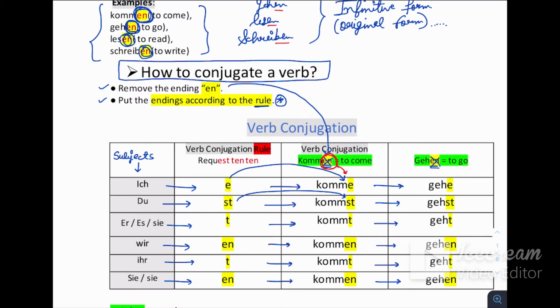Now many students always have doubts. They always forget which ending will come with which subject. So there is one simple trick.